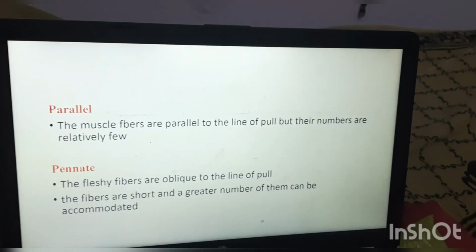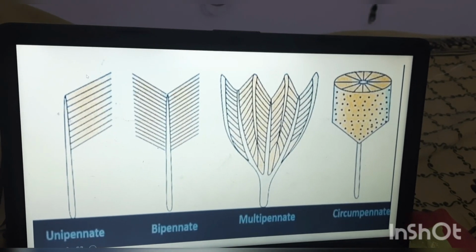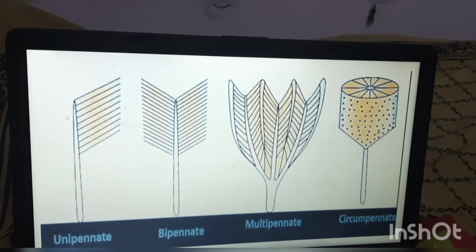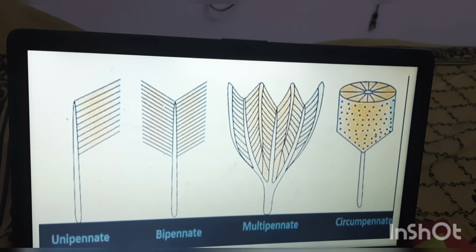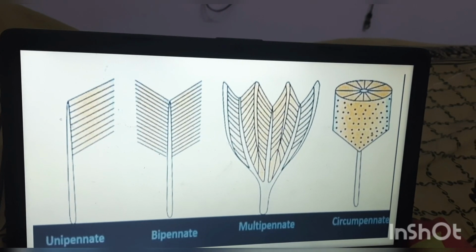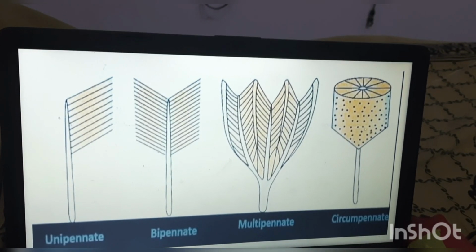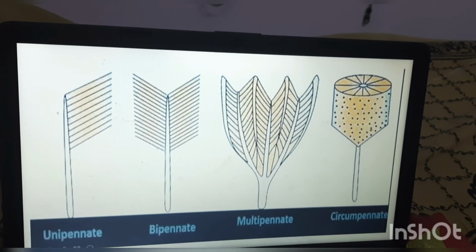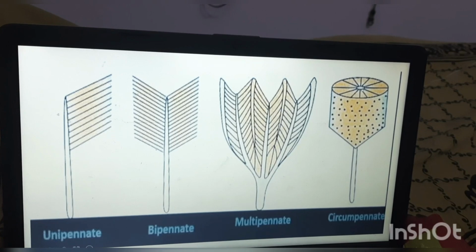Okay, next one is here we are seeing a unipinnate, where onto the tendon only on one side the muscle fibers are attached. Bipinnate, both sides muscle fibers are going to attach. And multipinnate, bipinnate muscles arranged adjacently, and circumpinnate, all the muscle fibers arranged around a tendon, that is a circumpinnate.